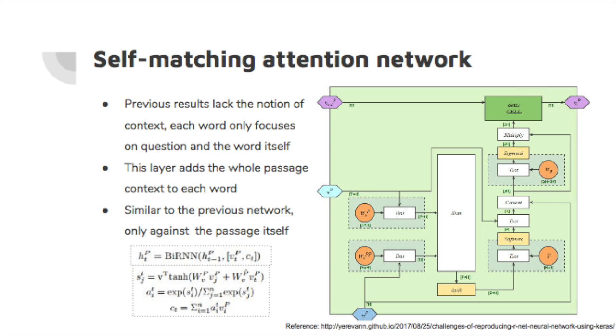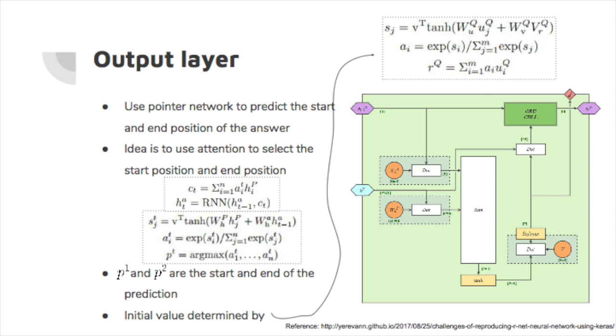The output layer is basically a pointer network to predict the start and end position of the answer. The idea is to use attention to select the start position and end position. You can see from the equations right here that we're using the hidden states and the results from the previous layer as the input, and we're doing attention, applying a tanh, and a softmax. The a_t here is some potential predictions, and we're using an argmax to select the best answer.